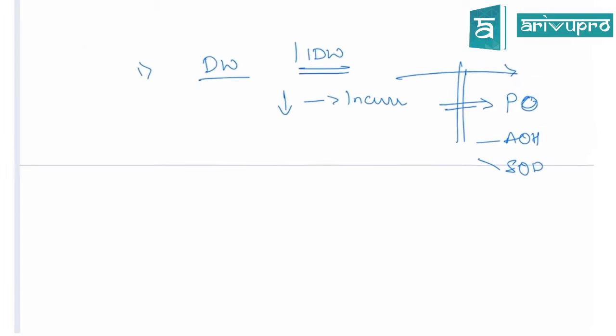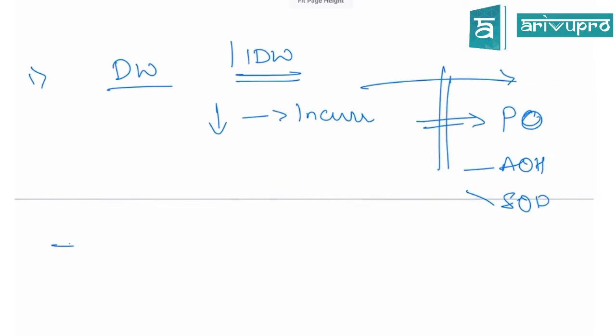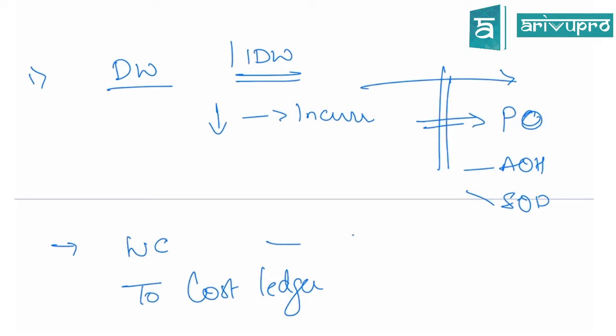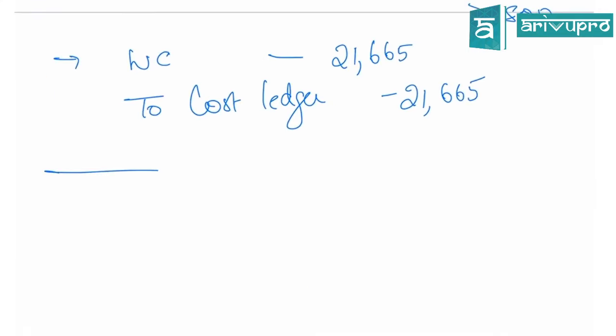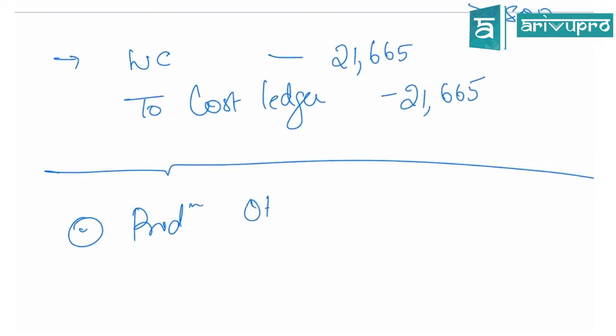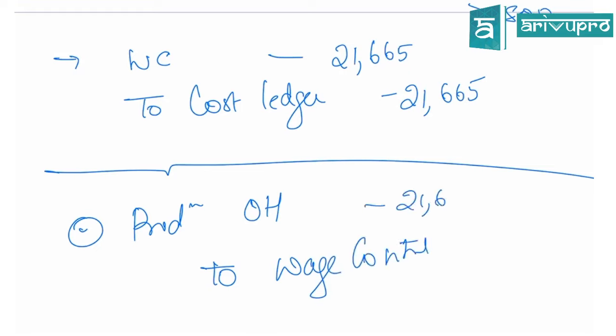So the journal entry will become first wage control to cost ledger control account. From here, I'll transfer it to my production overheads. Understood?